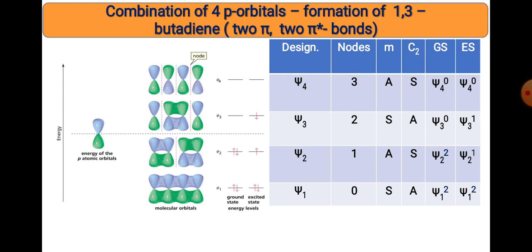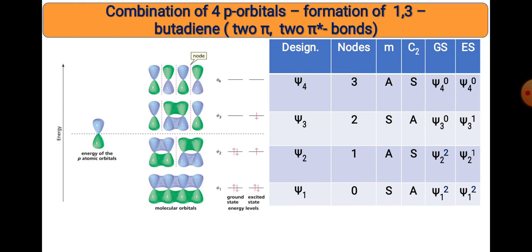Always, for the designation psi n, whatever the 1, 2, 3, 4 is, if we reduce it by 1, you get the number of nodes. For example, in psi 1, how many nodes are present? 1 is the designation, and if you subtract 1 from 1 you get 0. If you take psi 4, how many nodes are present in the psi 4 orbital? Here n is equal to 4, so n minus 1 is 4 minus 1, which is 3, so there must be 3 nodes.